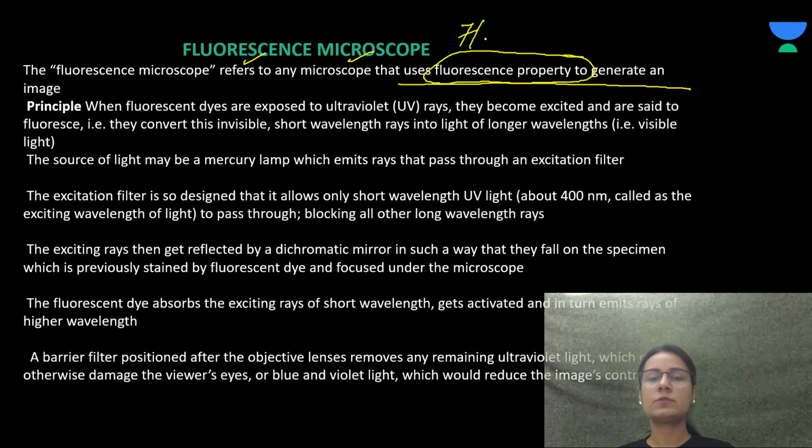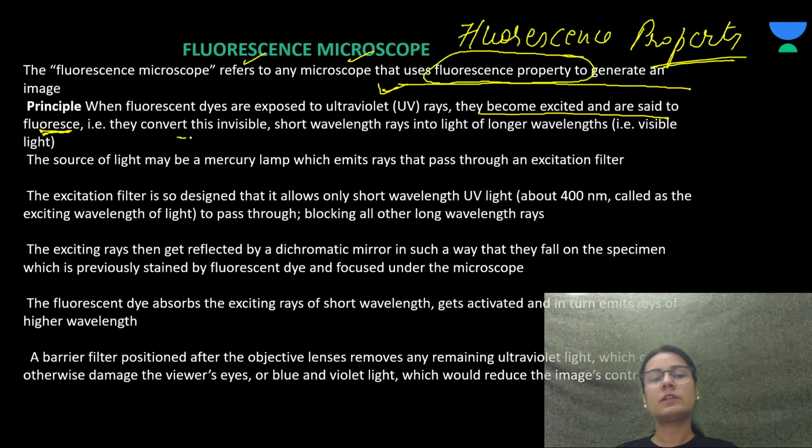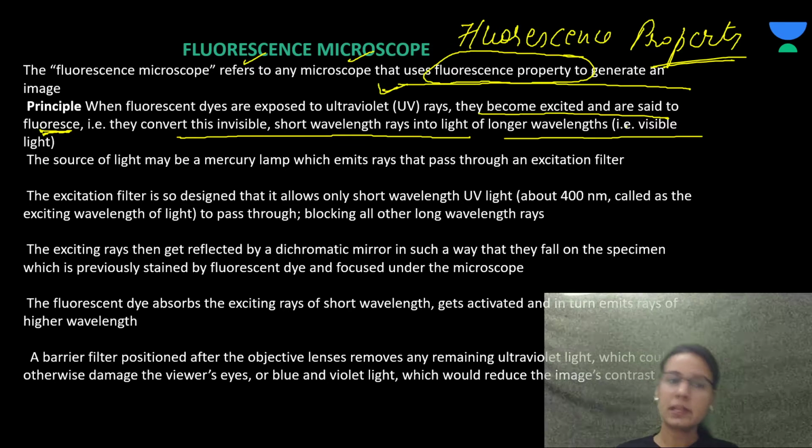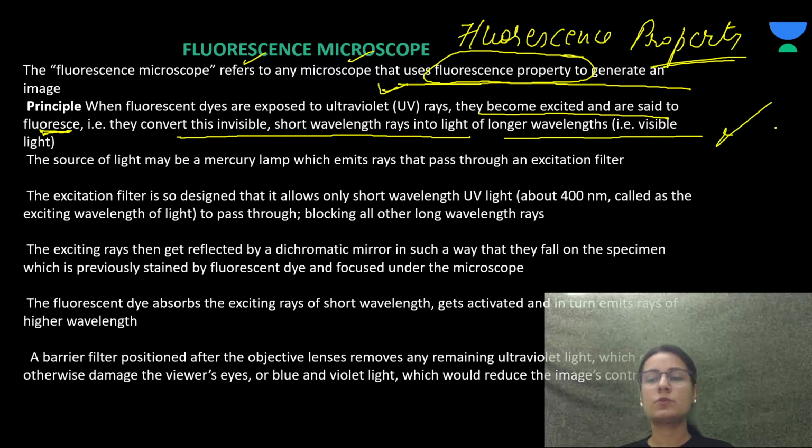The principle is that when fluorescent dyes are exposed to UV rays, they become excited and are said to fluoresce, that is, they convert this invisible short wavelength into light of a longer wavelength. So the dyes are exposed to UV rays.